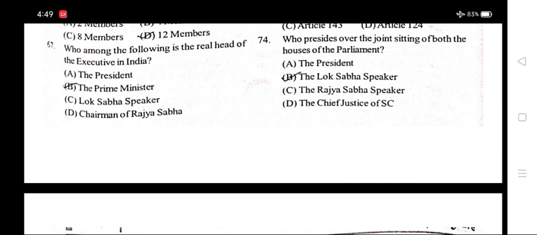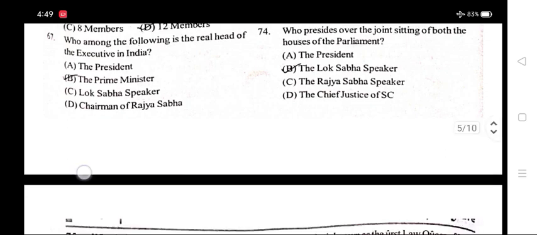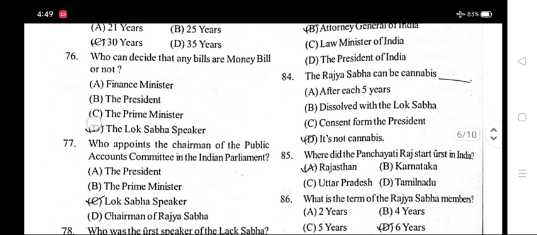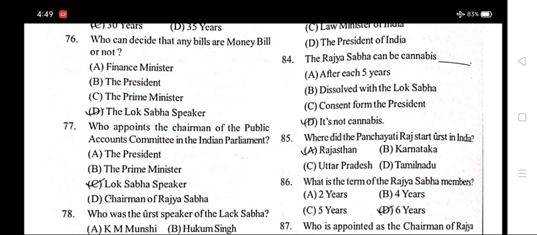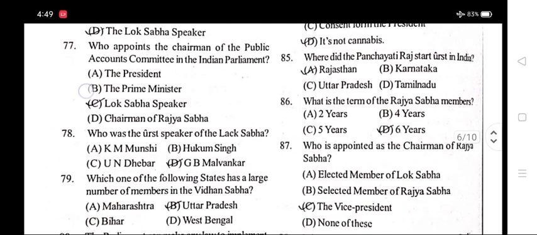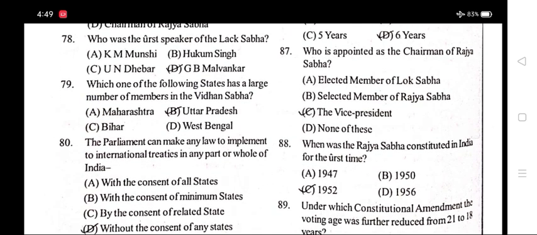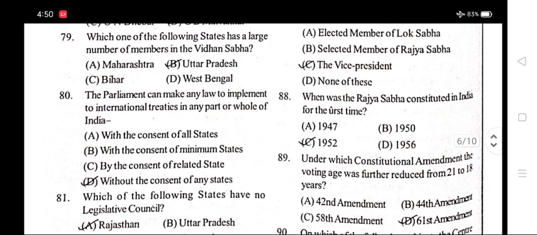Number 74. Who presides over the joint sitting of both Houses of Parliament? Option B, the Lok Sabha Speaker. Number 75. What is the minimum age required for the Rajya Sabha election? Option C, 30 years. Who can decide whether any bill is a money bill or not? The Lok Sabha Speaker. Who appoints the chairman of the Public Accounts Committee in the Indian Parliament? Lok Sabha Speaker. Who was the first Speaker of the Lok Sabha? Option D, G.V. Mavalankar.